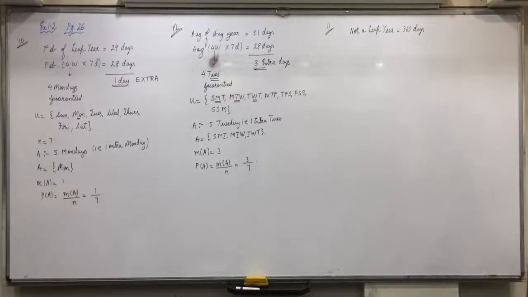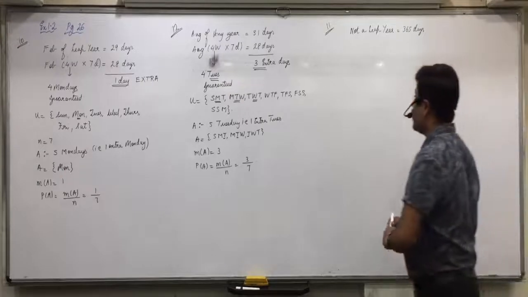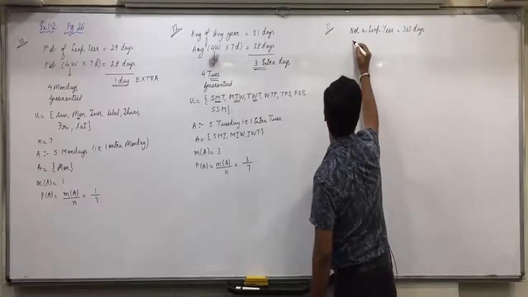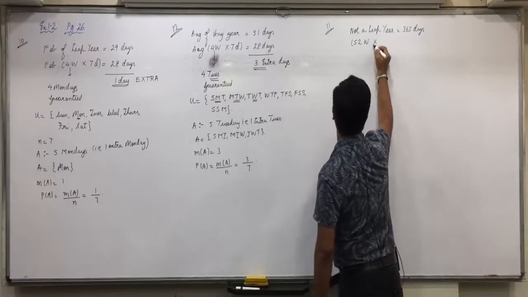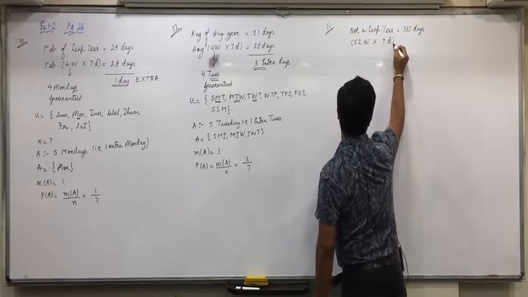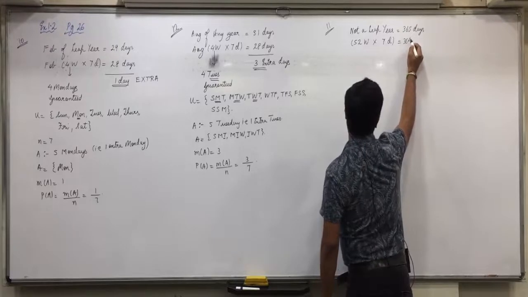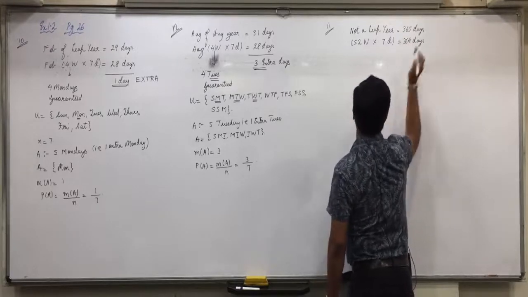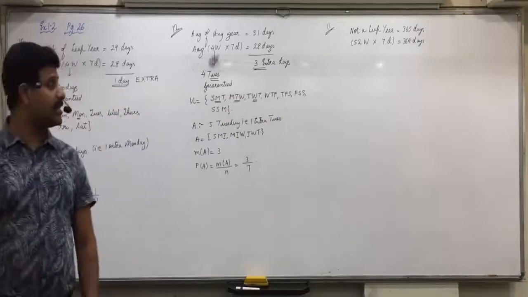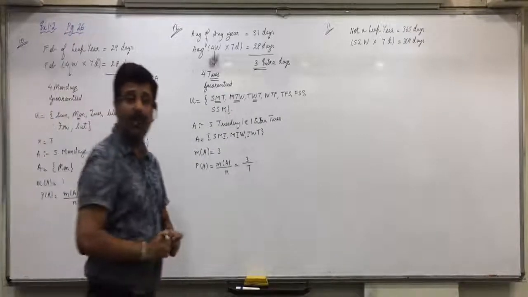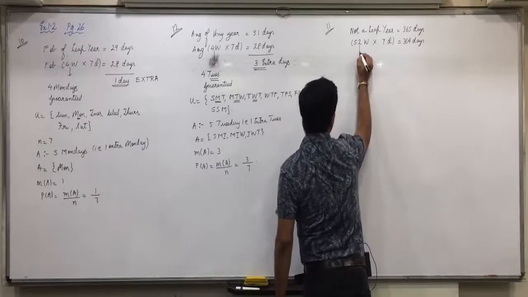How many weeks are there in 1 year? 52 weeks. So 52 weeks into 7 days. Normally every year has 364 days. Every year has 52 weeks. So 52 weeks into 7 days, 364 days.